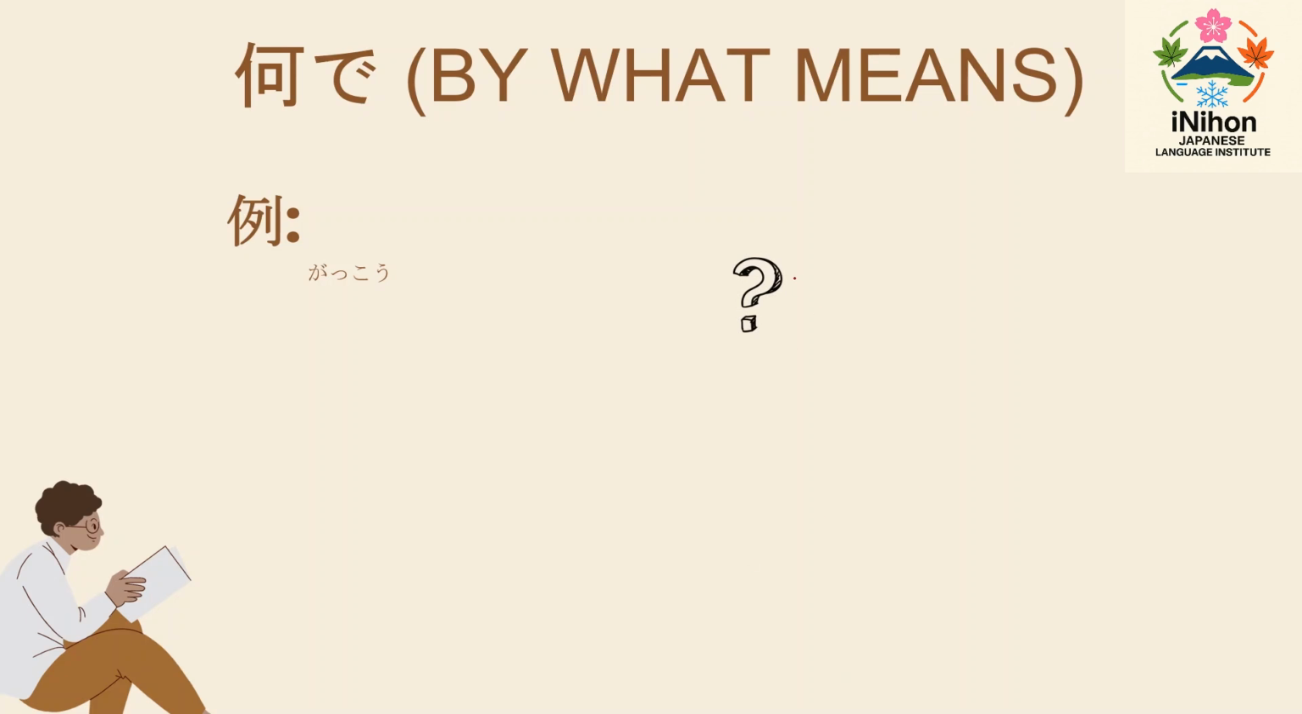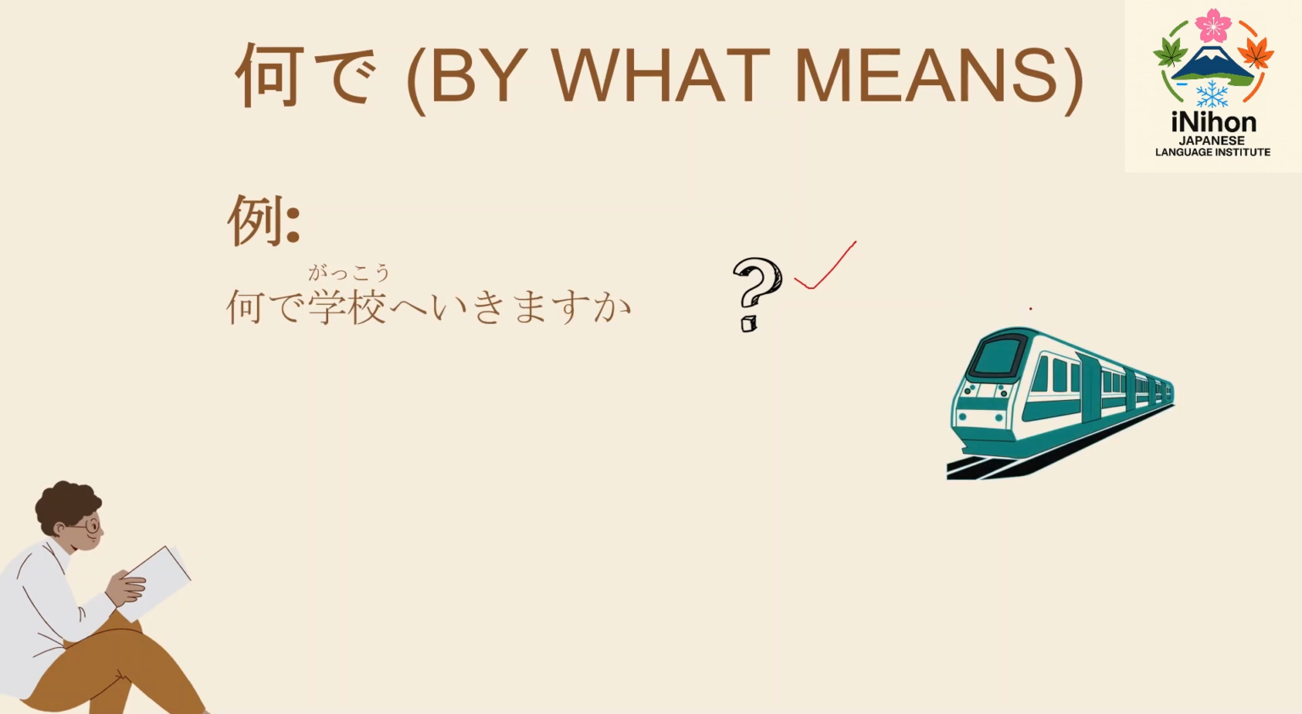First question is Nande gakko ye ikimasu ka? By using what mode of transportation are you going to school? Here we are showing you the train. There are lots of trains in Japan. You can tell any one train. One is Shinkansen, then Densha, Chikatetsu, like that. You can tell any mode of train.